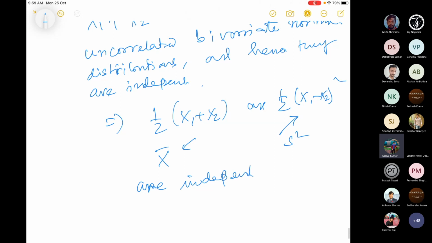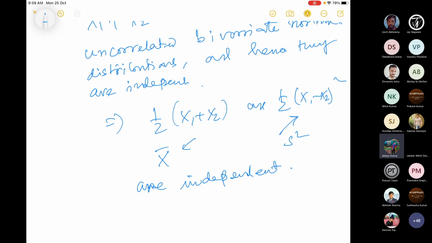You can see the proof in any book. Otherwise, you can proceed similarly using induction, with the same procedure. You assume it's true for n, and then prove it for n plus 1 using the same covariance arguments. So you can prove that indeed the sample mean and sample variance are independent when the sample is drawn from normal distribution.